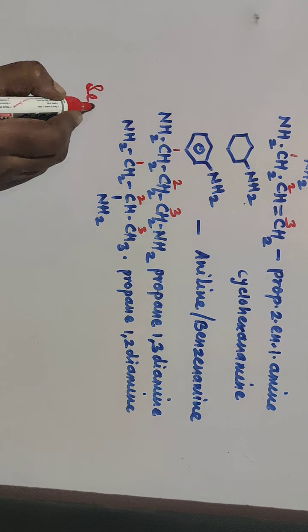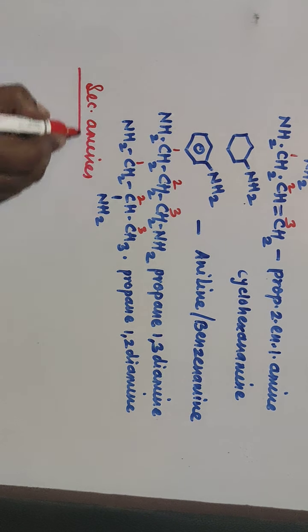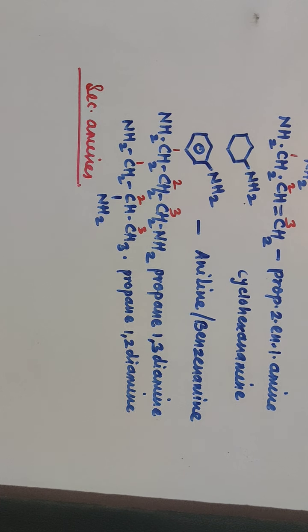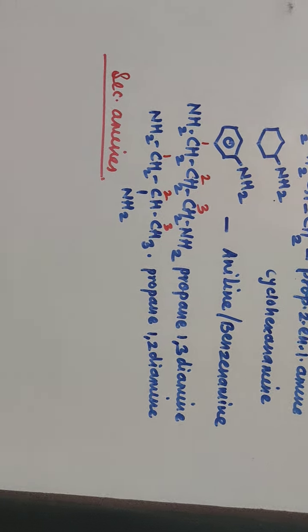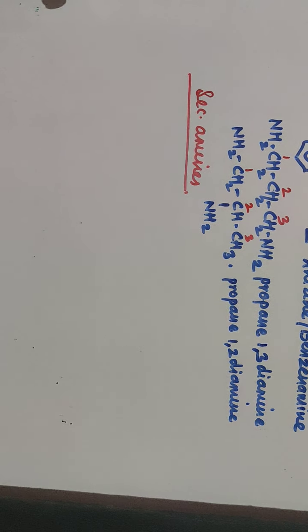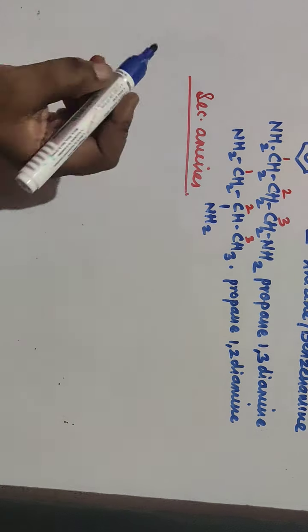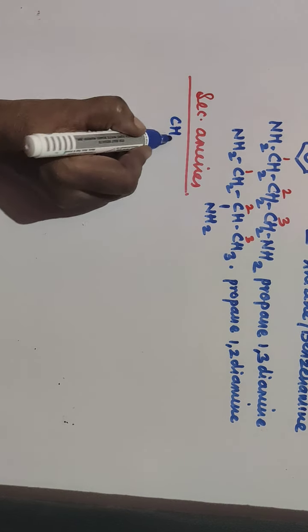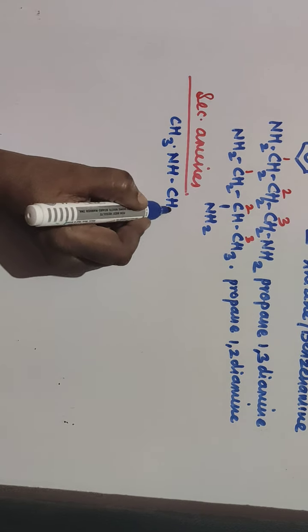IUPAC nomenclature in secondary amines here. Secondary amines, that means these are the compounds in which 2 hydrogen atoms of ammonia are replaced by 2 alkyl groups or 2 aryl groups. We'll take here one compound, CH3 NH CH3.